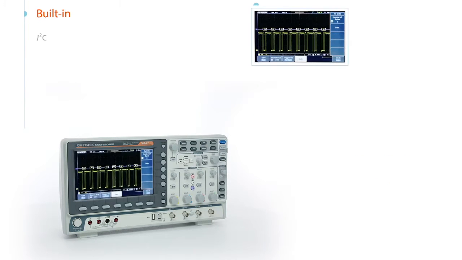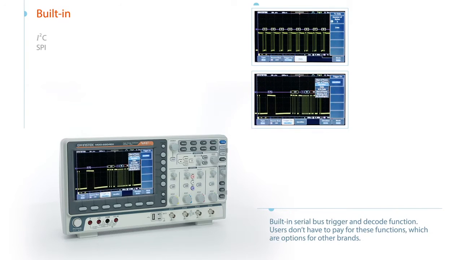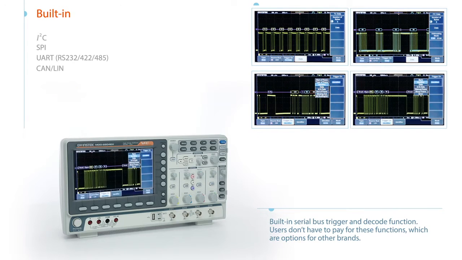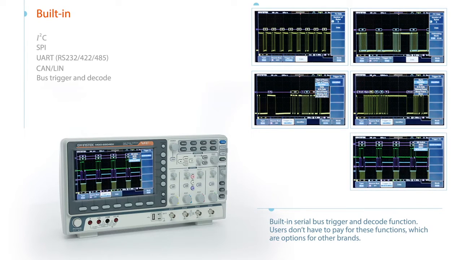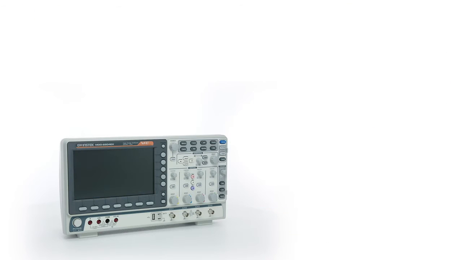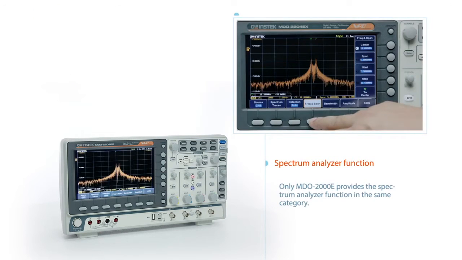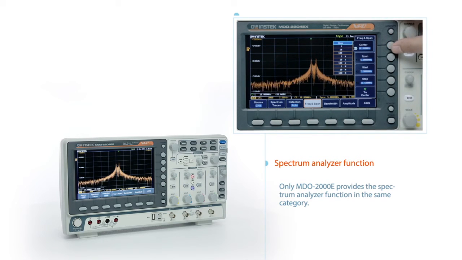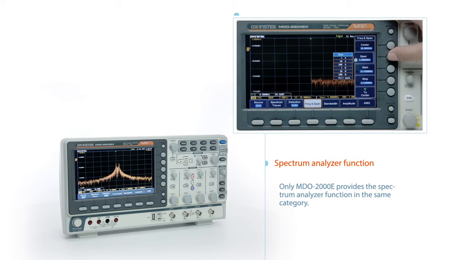Built-in serial bus trigger and decode function. Users don't have to pay for these functions, which are options for other brands. Only the MDO 2000E provides the spectrum analyzer function in the same category. It allows users to set center, start, stop frequency, and span. The operation is very close to a desktop spectrum analyzer.